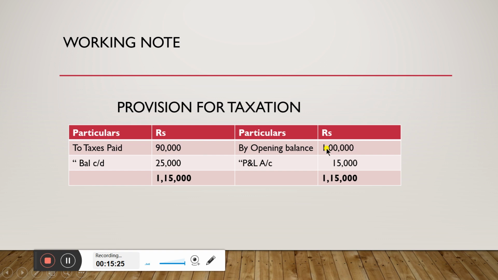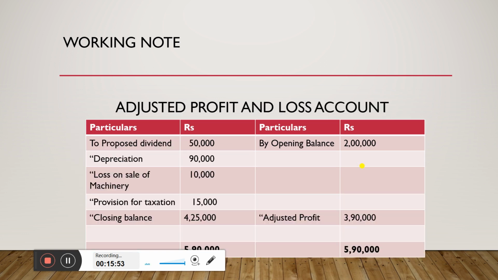What I mean to say is 1 lakh rupees provision was made for 2007. For the current year 25,000 provision was made, but tax paid for the current year was 90,000. Therefore, there will be a loss of provision amounting to rupees 15,000. This needs to be adjusted with the adjusted profit and loss account.